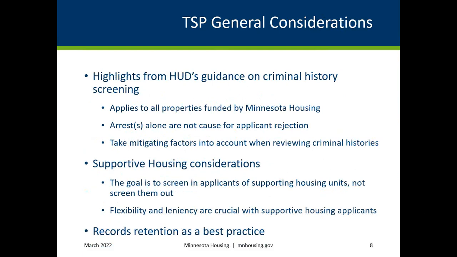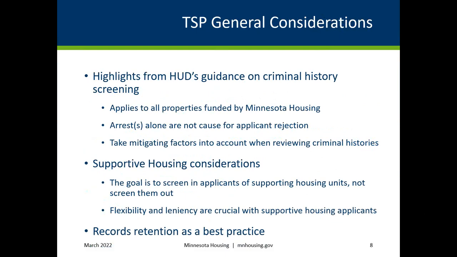HUD guidance on criminal history screening. When screening an applicant for criminal history, HUD offers guidelines that should be included in TSPs. These guidelines are relevant to all properties funded by Minnesota Housing. First, arrests only without conviction are not an allowable reason for an applicant's rejection. This must be stated explicitly in the TSP.